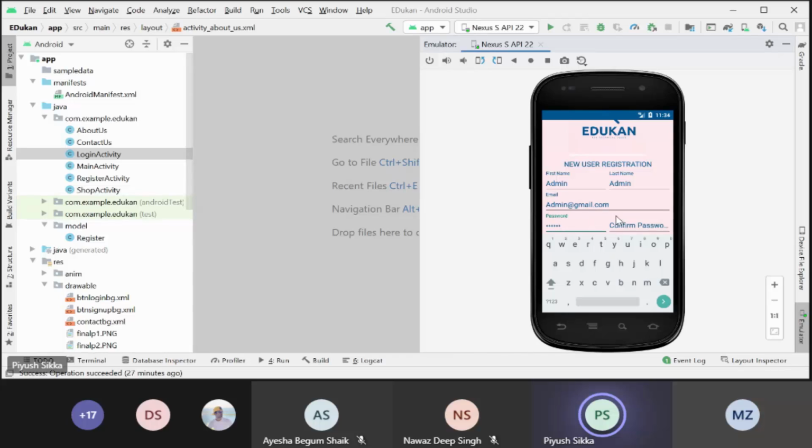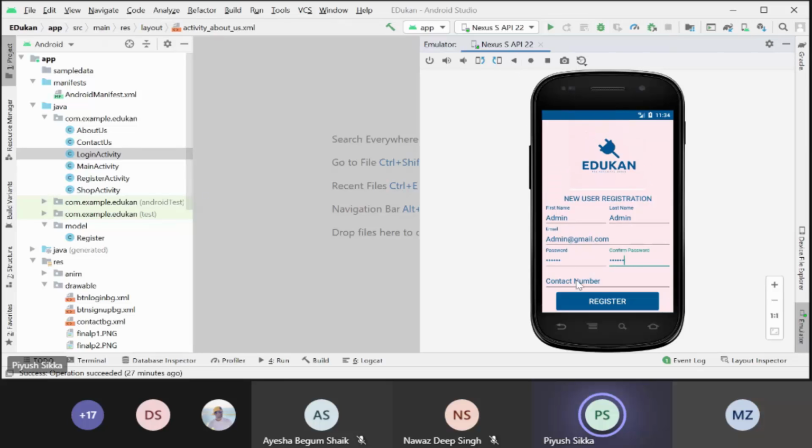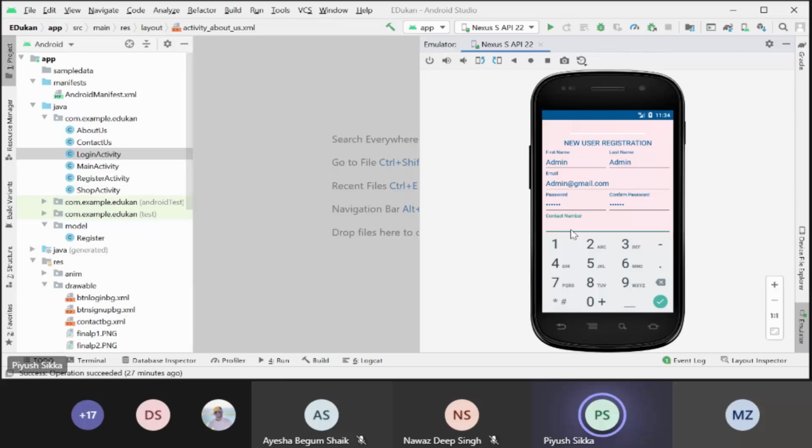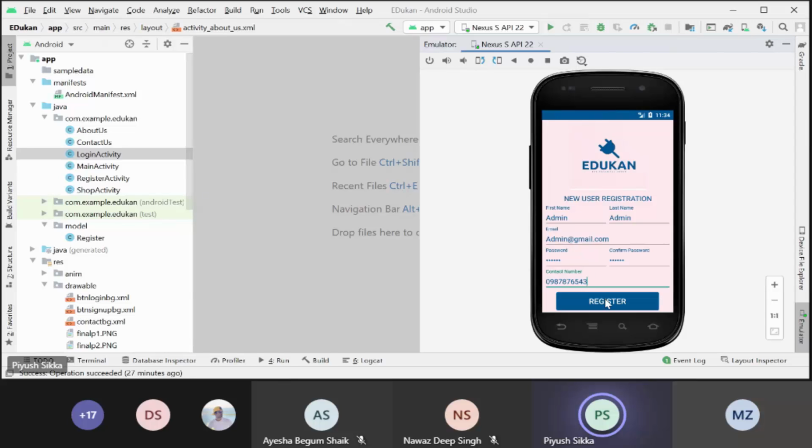We have used validation in the password as well. The password should be more than 6 characters. Otherwise it will give you an error. Now I am clicking on register.